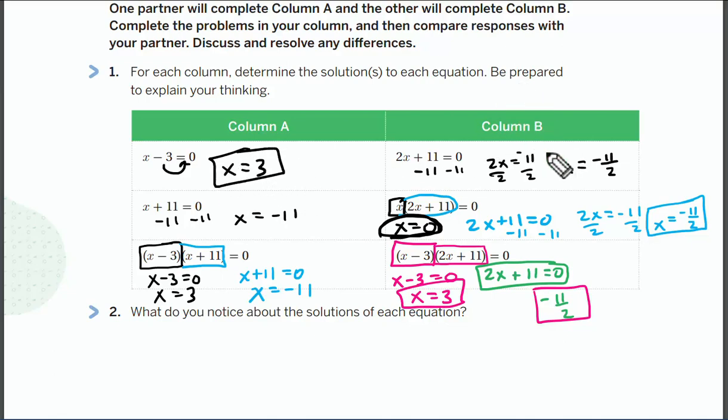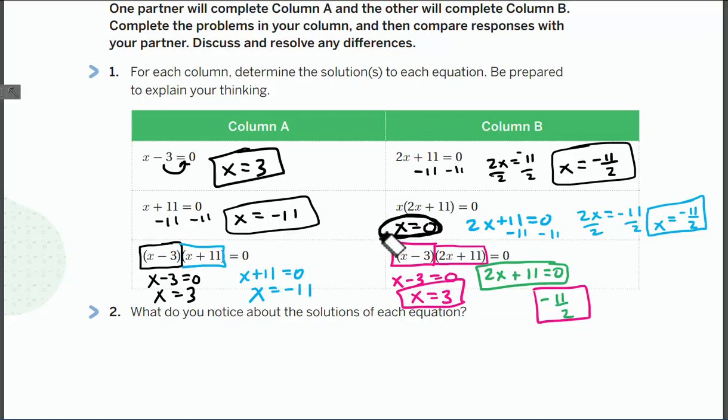For the first problem on partner B, you subtracted 11 and divided by 2, right, and I got x equals negative 11 over 2. That's pretty easy. Shouldn't be anything difficult. Second equation in column A, partner A: you just subtracted 11 and you got x equals negative 11. Fantastic.